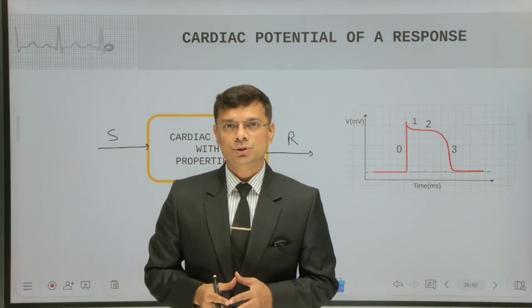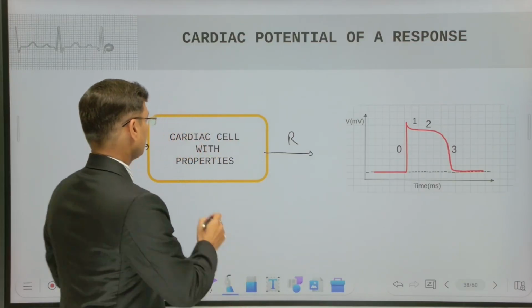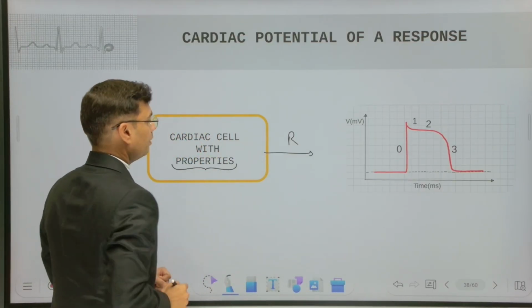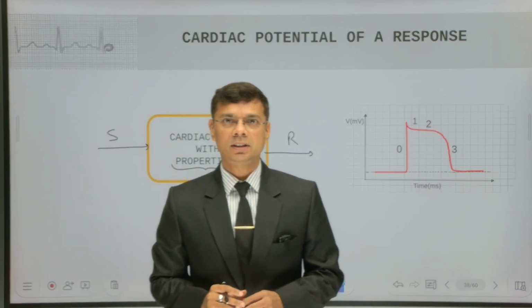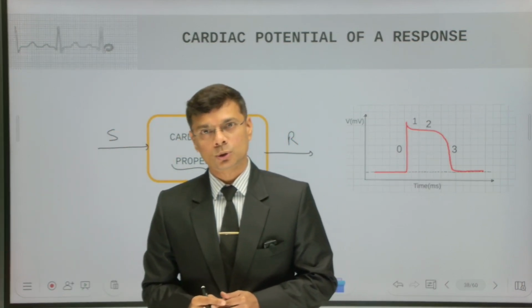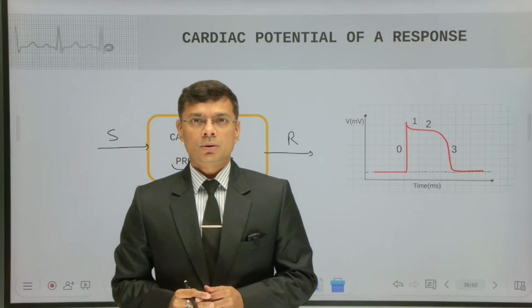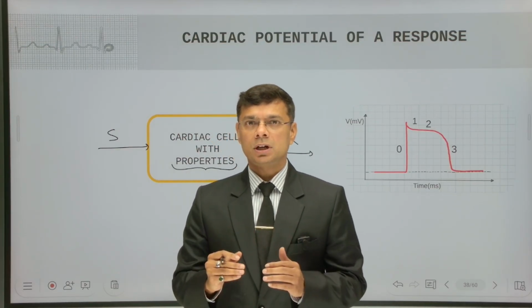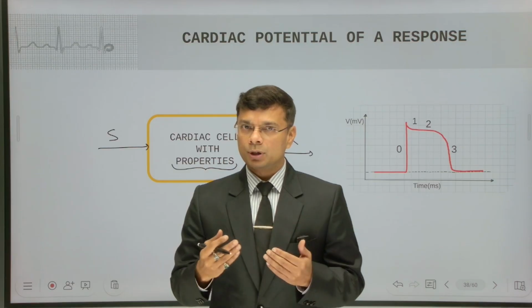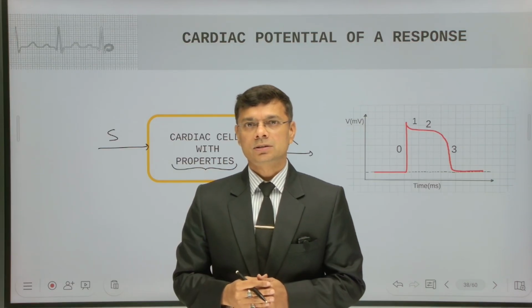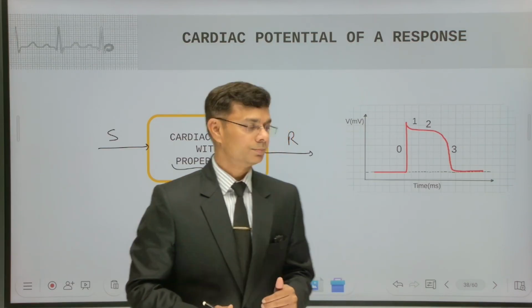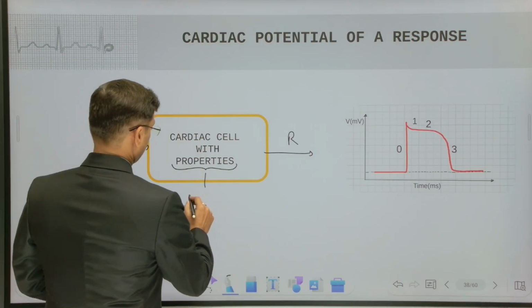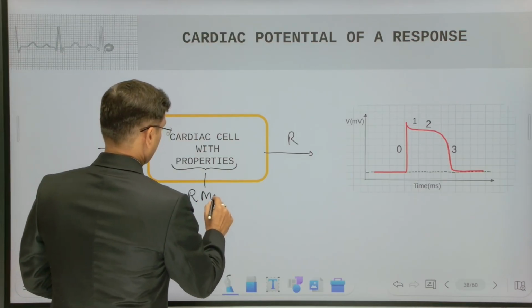And this response depends on the properties of the cardiac cells. We have discussed a few properties like the excitability, chronotropy, dromotropy. Now, these properties are not constant. These properties depend on one important variable, that is the resting membrane potential.